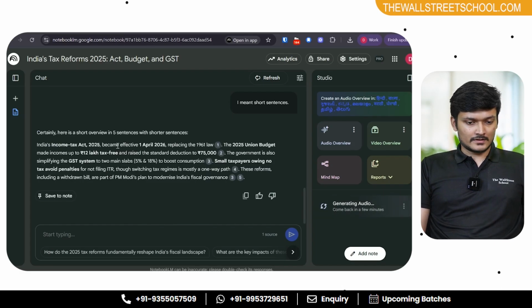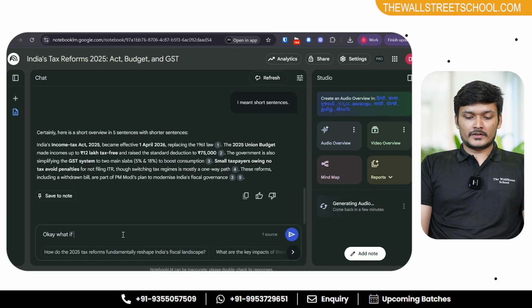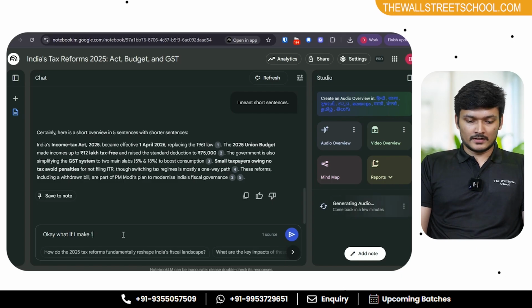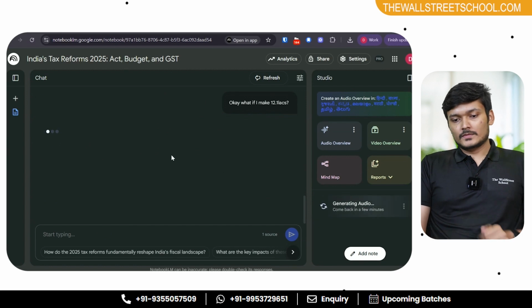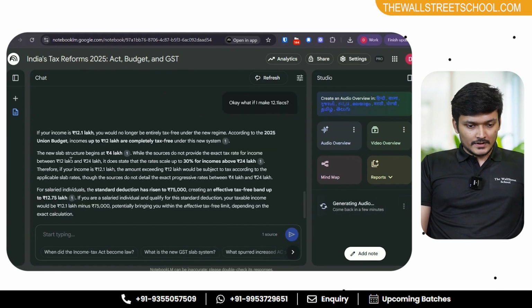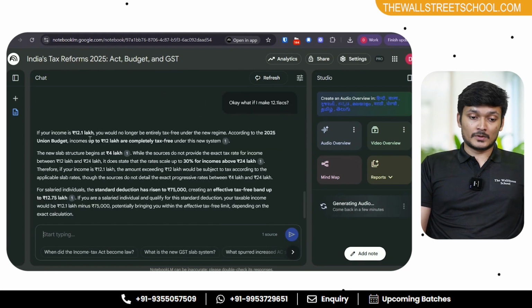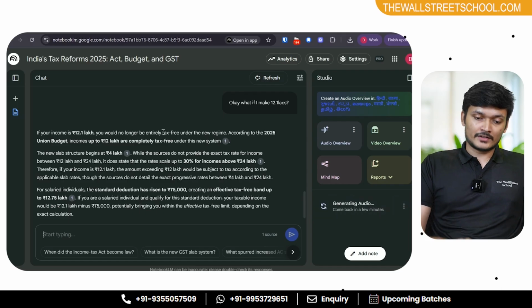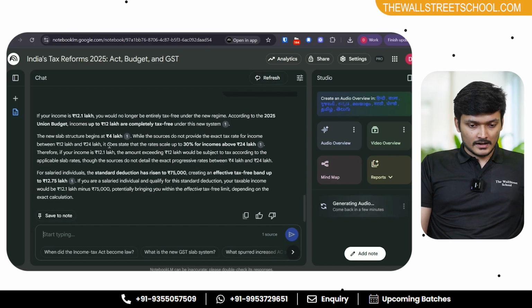Okay, and it doesn't come back. Effective April 26, 12 lakh free. Okay, what if I make, let's say, 12.1 lakhs? And then you see, if your income is 12.1 lakh, you would no longer be entirely tax free under the new regime. And it will give the whole new slab structure, 30% for incomes above 24 lakhs.